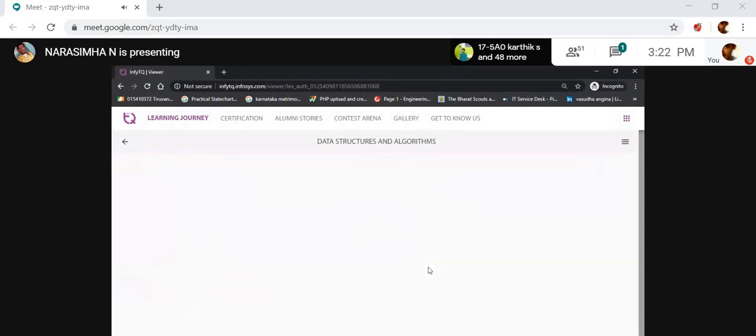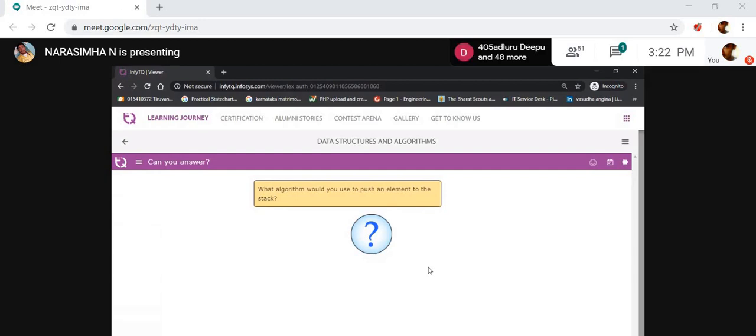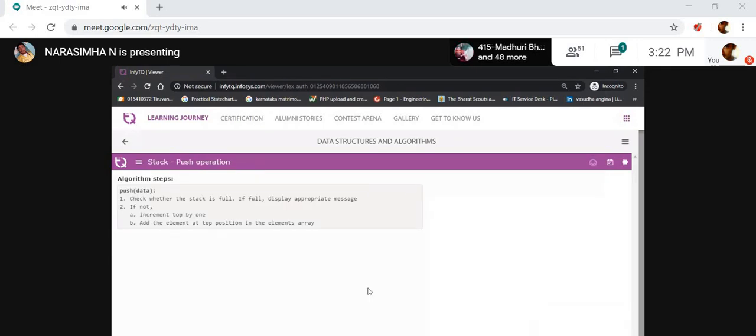Now, next one. What algorithm would you use to push an element into a stack? The algorithm is that it checks whether the stack is full or not. If the stack is full and you want to add one more data, it displays an error message. If not, it increments top by 1, and then adds the element at the top position in the elements array.